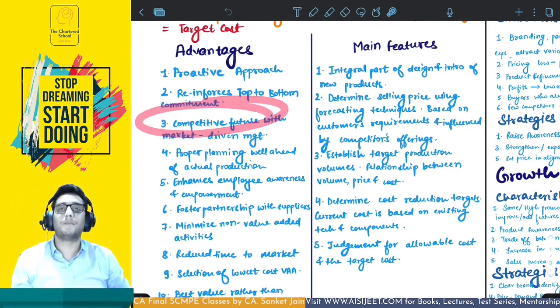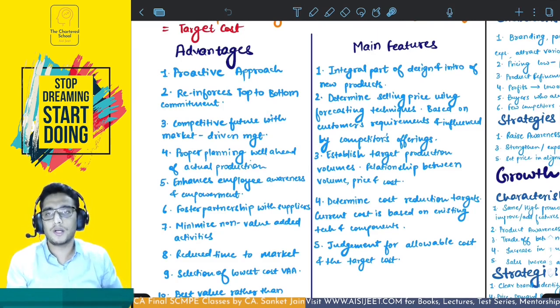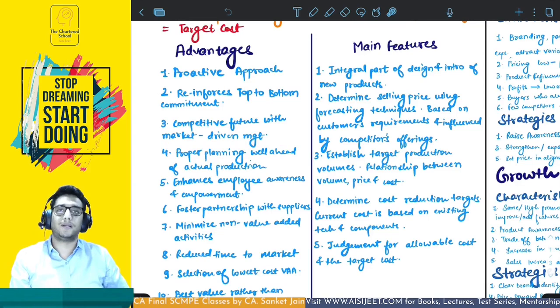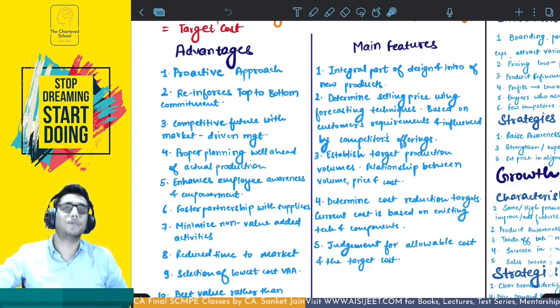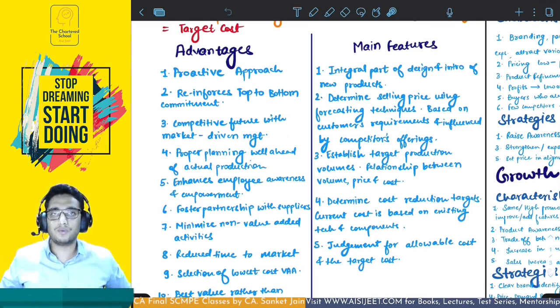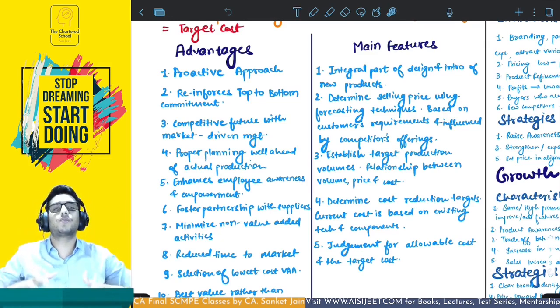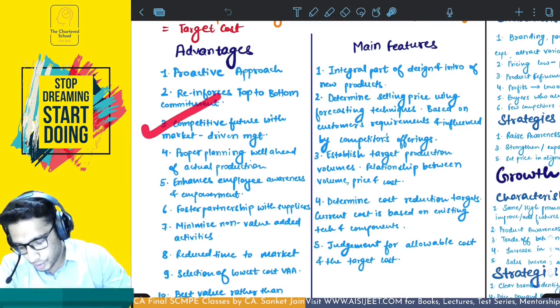Competitive future, market driven management, because we are already understanding the price that the customers might be willing to pay for your product. So you don't have to worry about anything. You don't have to calculate the cost, then set a profit margin and then decide the price, because at that price you might not be able to sell your product, you might not be able to compete with the competitors. But here, you are already looking at the competitors' prices, you are already understanding what customers must be willing to pay for this kind of value. You are already setting the price as per the market forces minus the desired level of profitability, and you are calculating the cost. So it's the other way around, the opposite way, or maybe the correct way. So there is competitive future with market driven management.